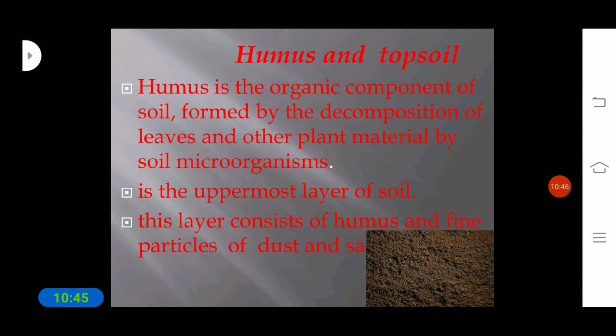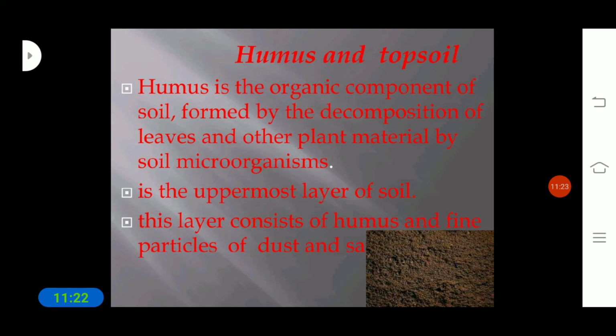Why do we call it organic? It is the remaining, rotting material of dead and decaying organisms. Due to that reason, we call it the organic component of soil, which is formed by the decomposition of leaves and other plant material by soil microorganisms.